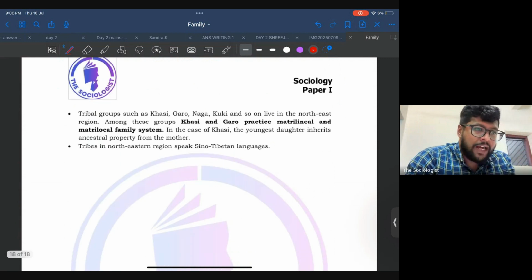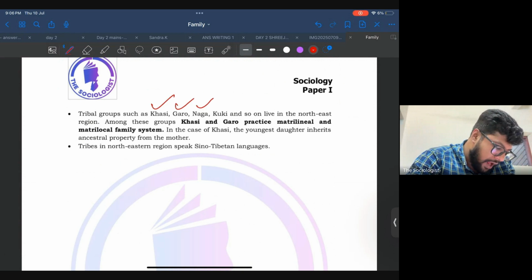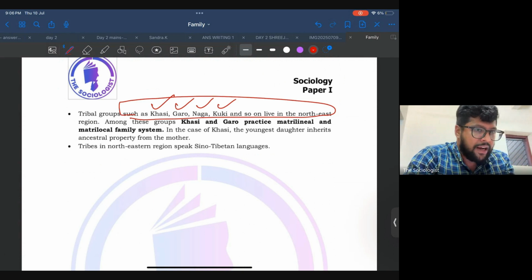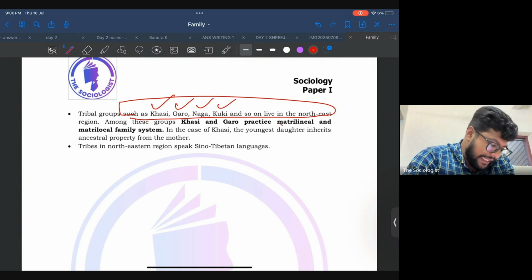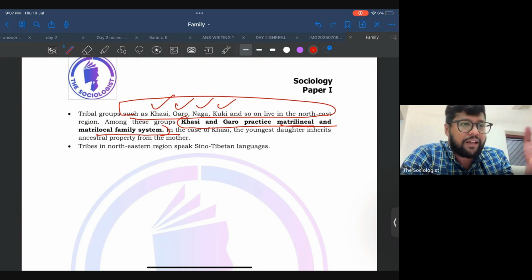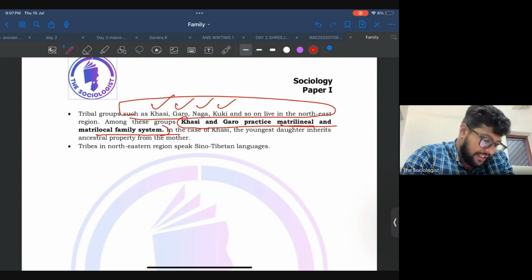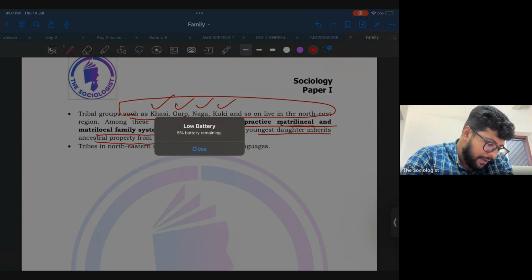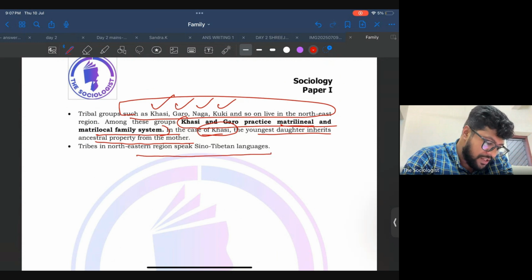And another group of tribes, that is the northeastern tribes, are basically Khasi, Garo, Naga, Kuki. All these tribes are part of the northeastern states. Basically, there are some patrilineal systems, but mostly there are matrilineal and matrilocal family systems. Matrilocal means they will be settling near the family of the bride's parents. They also trace their lineage through the mother's side rather than the father's side, so they follow matrilineality. And if you see the inheritance system, the youngest daughter inherits the ancestral property from the mother. They speak Sino-Tibetan languages.